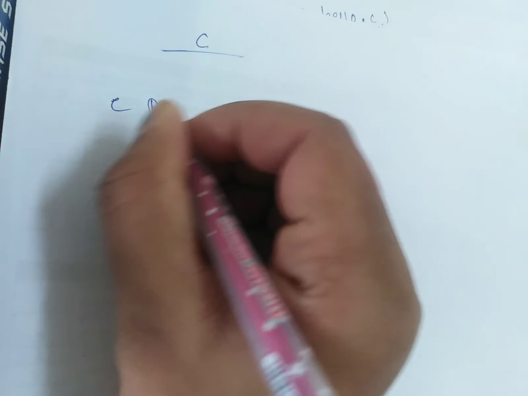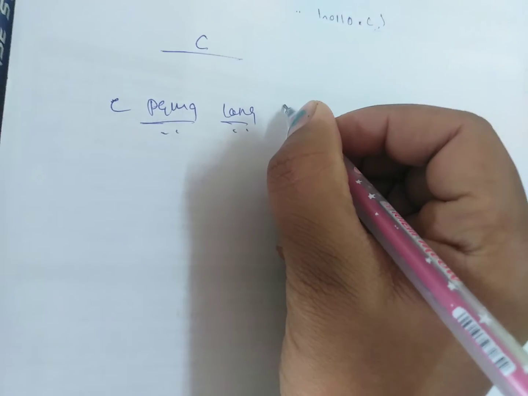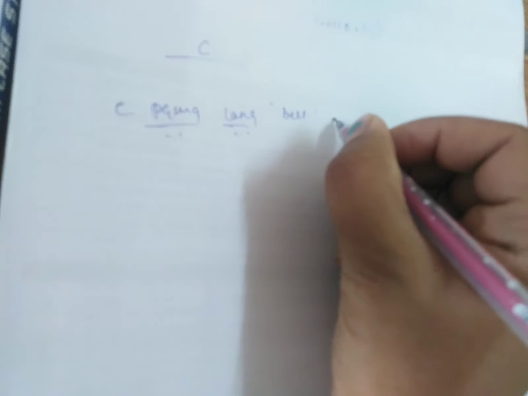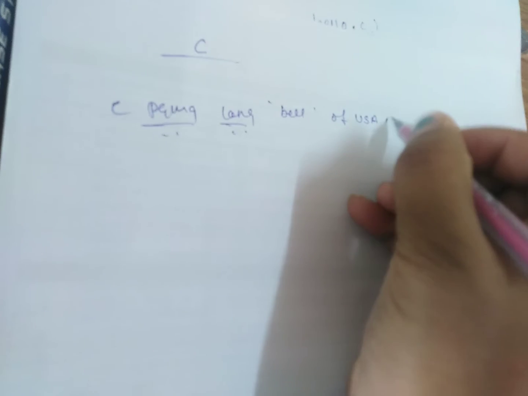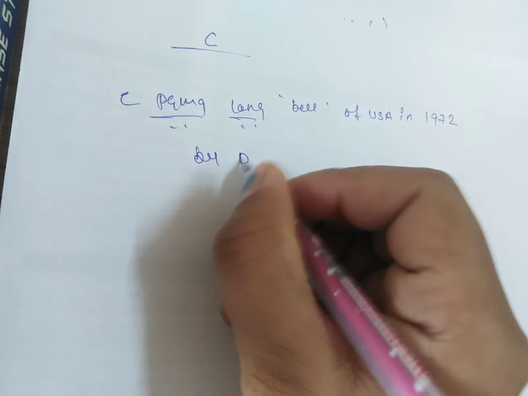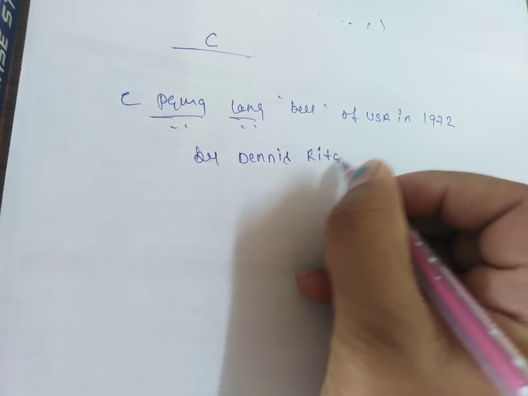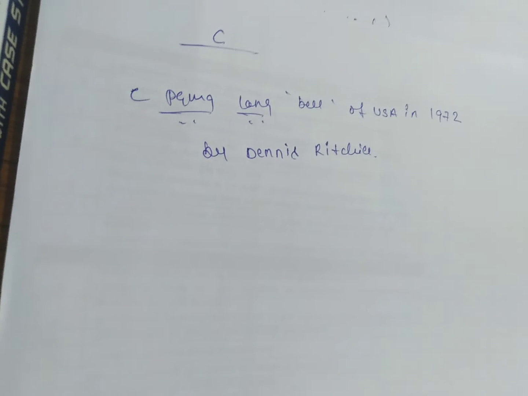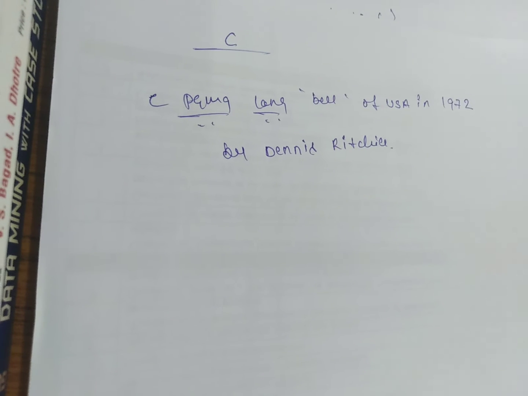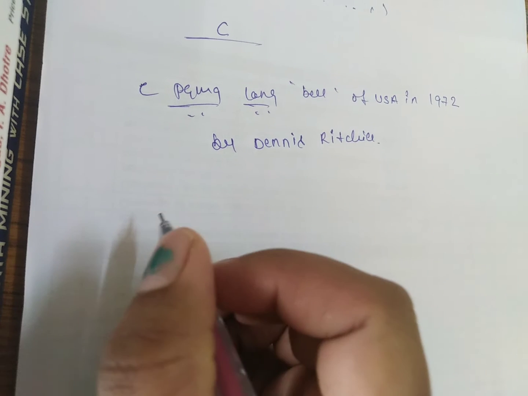C is a programming language. It was developed at Bell Laboratory of USA in 1972 by Dennis Ritchie. Dennis Ritchie developed the C programming language in 1972. C is a high level programming language.